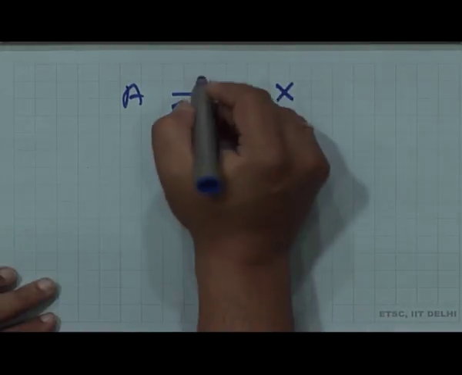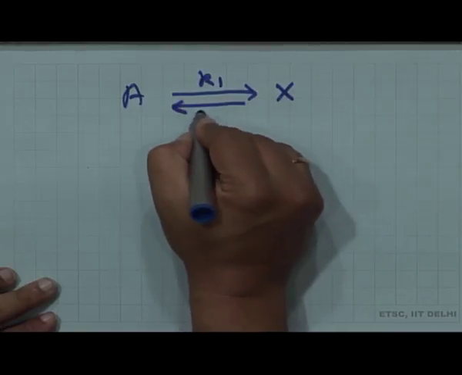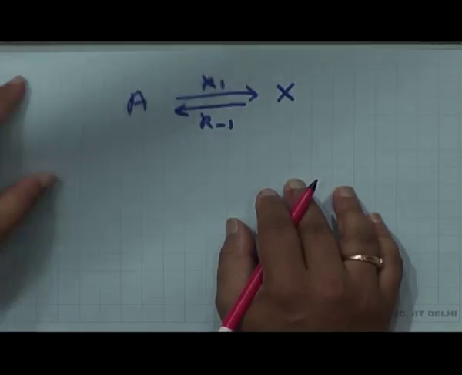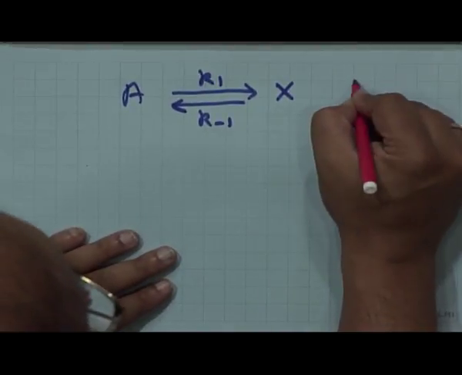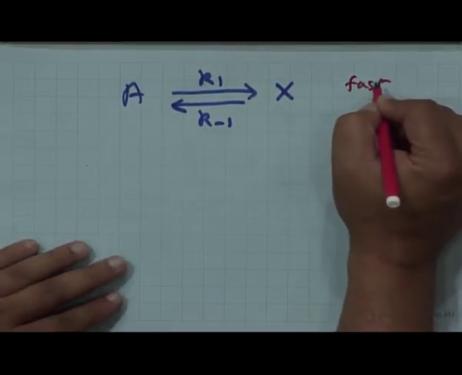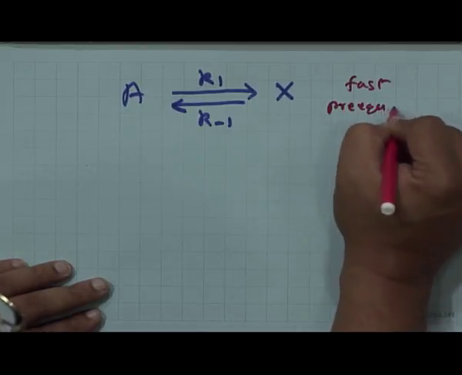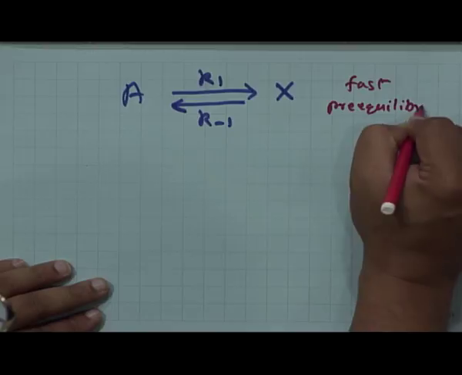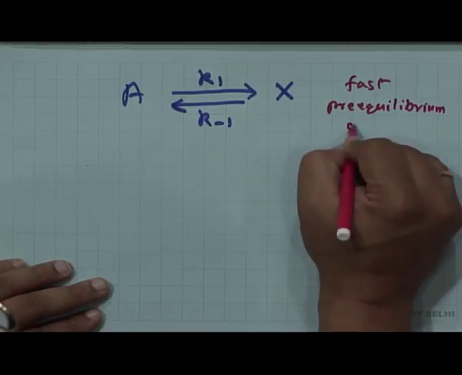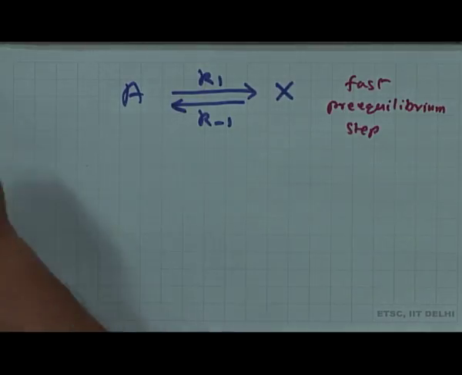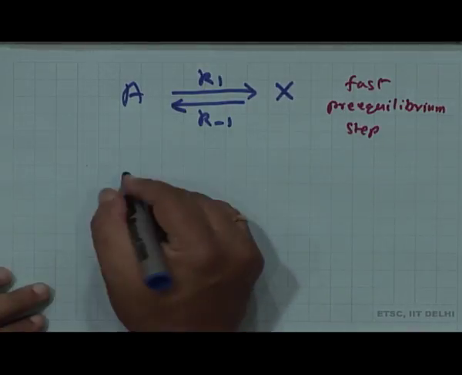So, this is K1, this is K minus 1, and we call the first step a fast pre equilibrium step, okay. Then obviously the next step is what?